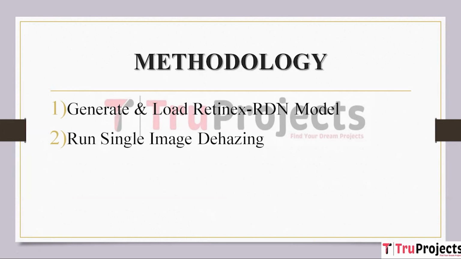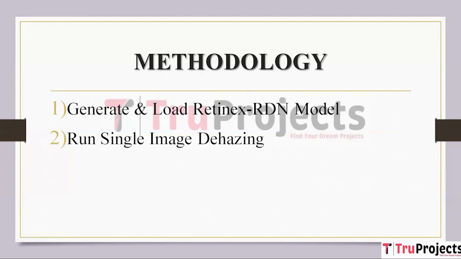The second module is Run Single Image Dehazing. The process of single image dehazing involves enhancing the quality of a hazy image to make it clearer and more visually appealing. This is achieved using the Retinex RDN model. The following steps are involved. Input hazy image. A hazy image is fed into the Retinex RDN model as the input. This image contains reduced contrast, color distortion, and decreased visibility due to the presence of haze or fog.